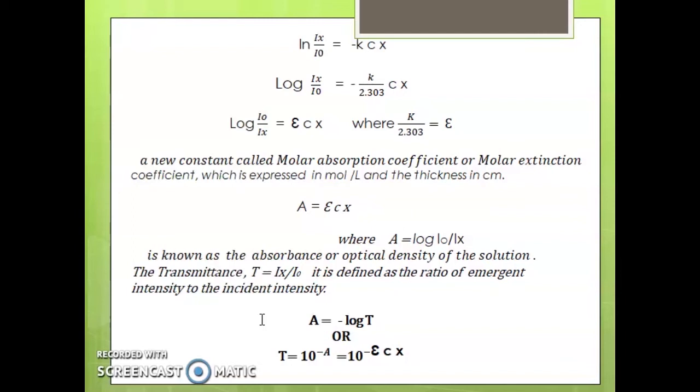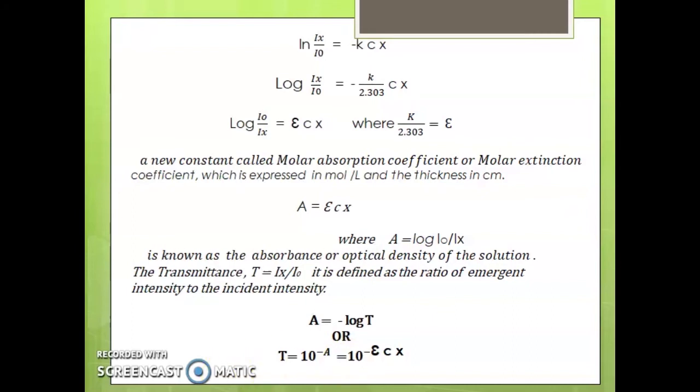That is, A is equal to minus log T. Here we have another relationship: absorbance A and transmittance T are related as A is equal to minus log T. Then T is equal to 10 raised to minus A, that is equal to 10 raised to minus epsilon Cx.